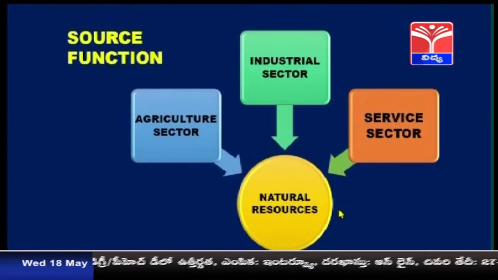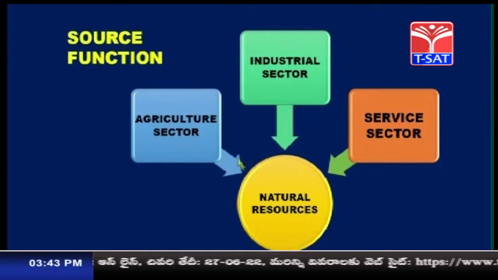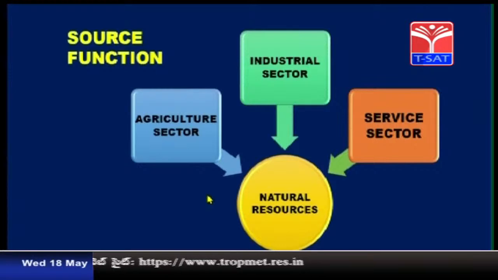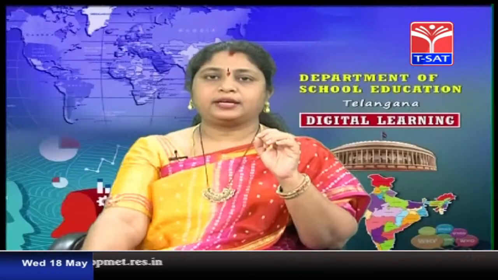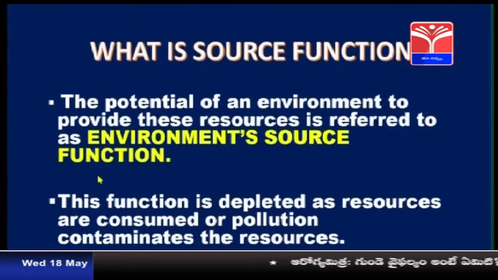So, let us see in detail now. Source function. So, as we have discussed, natural resources are utilized by all the three sectors of the society. That means environment is providing resources to the economy. The potential of an environment to provide these resources is referred to as environment's source function. So, from where are we getting the resources?